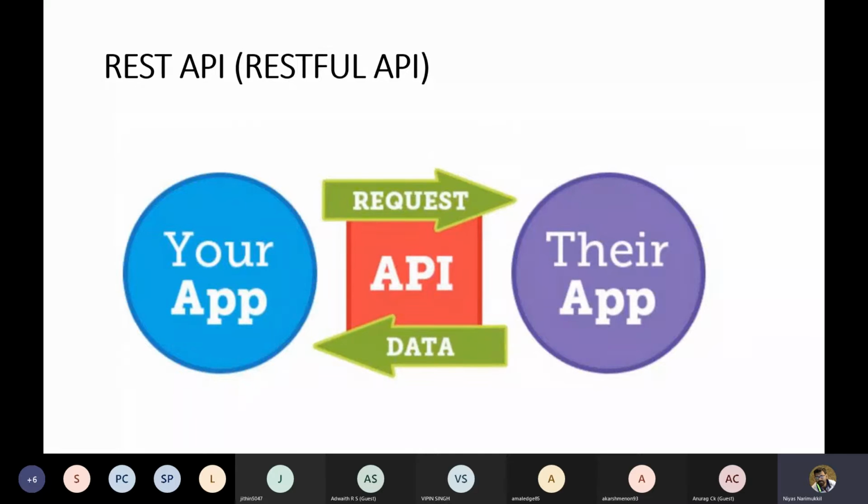So one app sends a request, and the provider app processes the request and sends the data back as a response to the requesting client app. So this is the scenario that happens when we call an API.